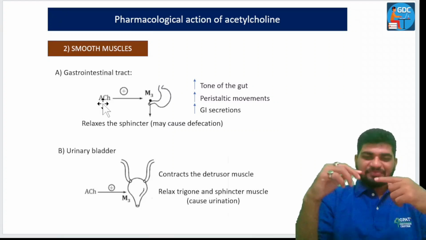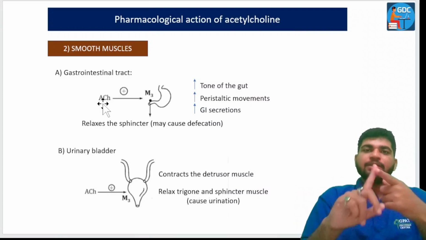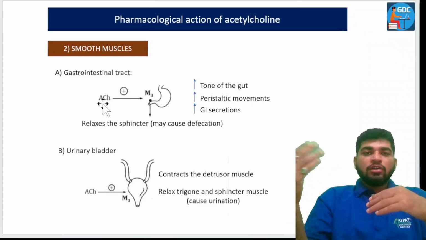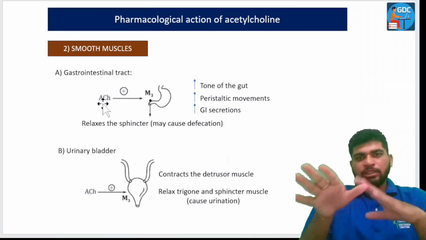Acetylcholine has excitatory actions on all the other organs except the heart. It will relax the heart but increase the tone, secretion, and activity of all other organs.